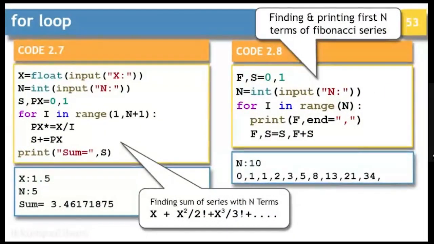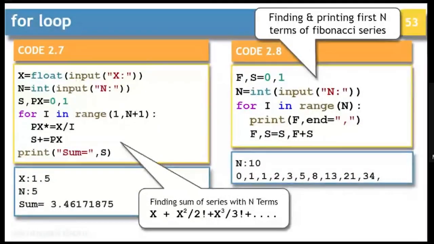Then these are the examples where we are talking about sum of series and Fibonacci series. Fibonacci series can be done just simply by assigning f comma s is equal to s comma f plus s. If you remember, in the assignment operation, I told you that this kind of thing will work only when you have the variables already defined beforehand. So in this particular example, it will work fine because it is already defined.